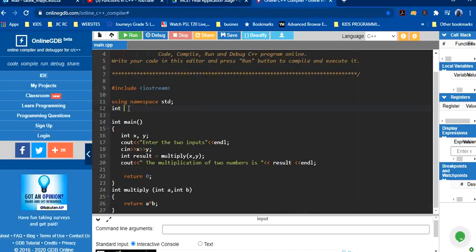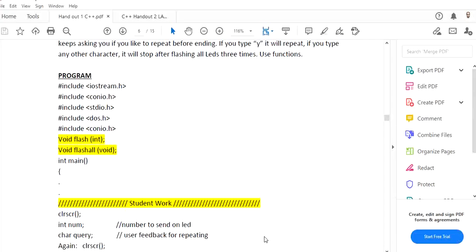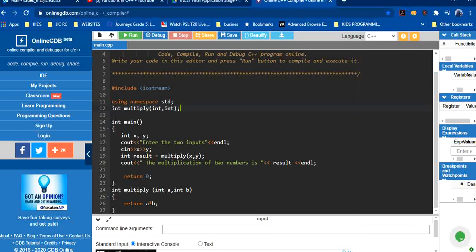How do we write a function declaration? We write integer multiply, our function, and we simply write the input types and output types. So integer multiply integer integer, and a semicolon. This is the way we make the function declaration. So here we declare the function, and then here we have the function definition.